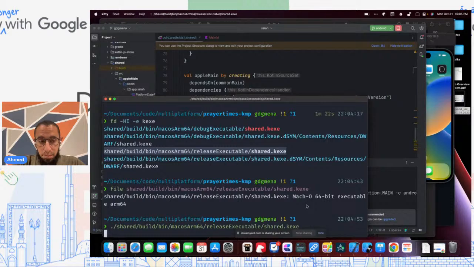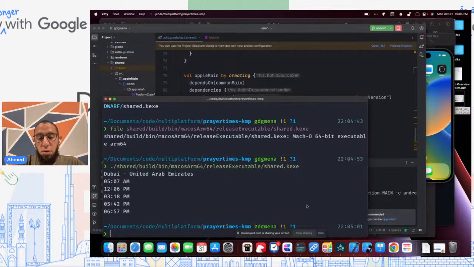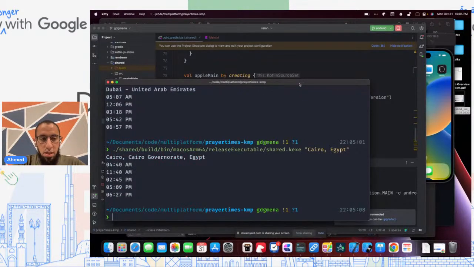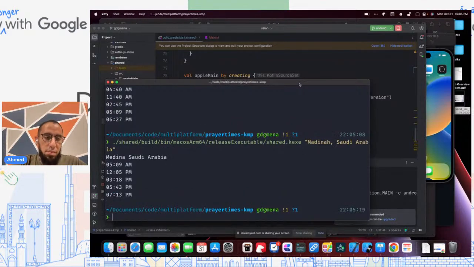And if we run it, it's using the default of Dubai. I can just give it a city, and it's working. And it's working as well.